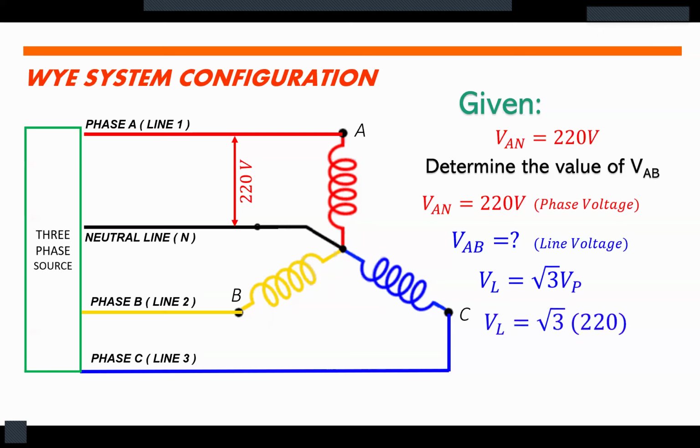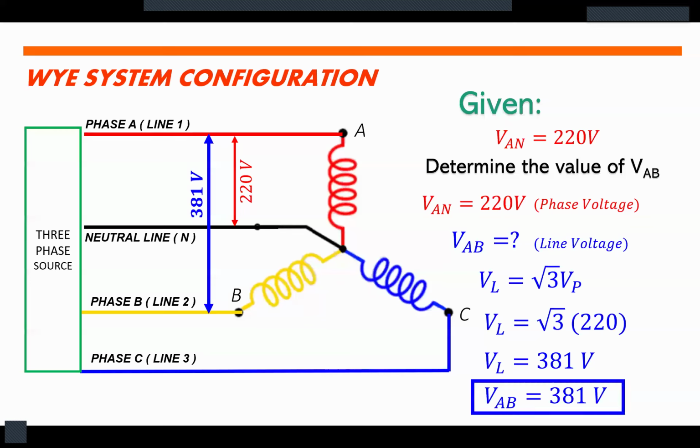So simply substitute the value for the phase voltage. The value of the line voltage is equal to 381 volts. That line voltage is the voltage between phase A and phase B, or between line 1 and line 2. So that is 381 volts.